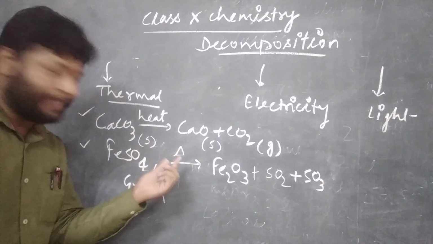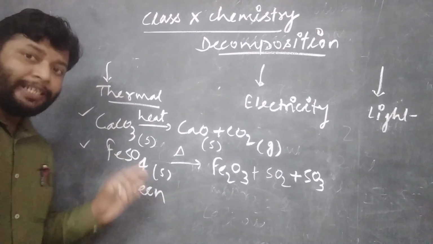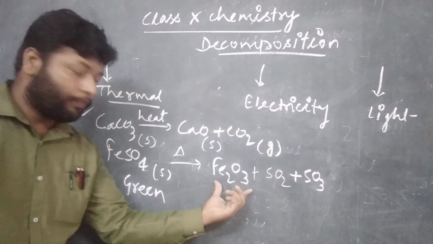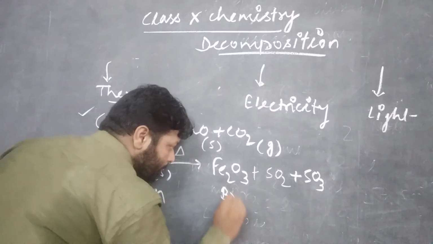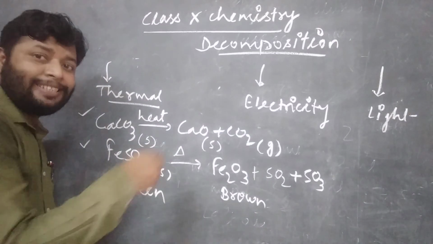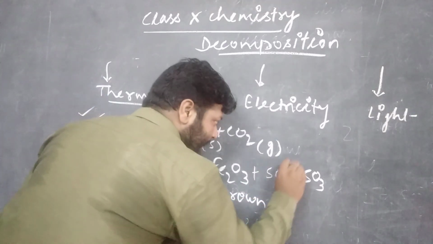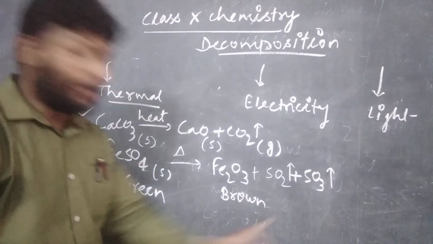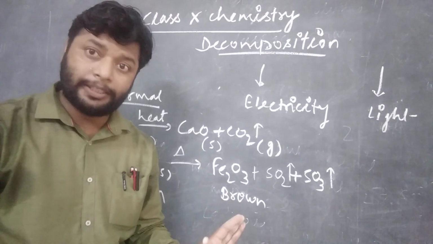Heat can be symbolized by the sign delta. The ferrous sulfate breaks down easily into simpler ones by providing heat energy. The ferric oxide has a reddish brown color, meaning the green solid turns reddish brown on heating, and we have colorless gases SO2 and SO3. The upward arrow indicates the release of gas during the reaction.